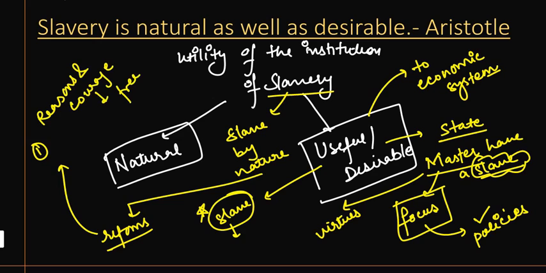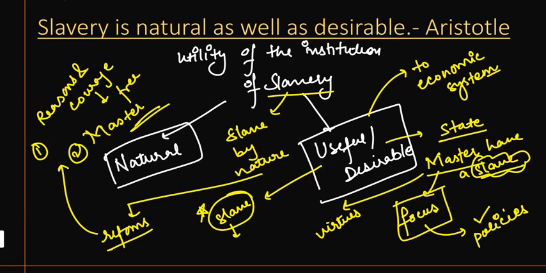First thing. Second reform that Aristotle suggests is that he was aware that slaves are not being treated properly. Therefore, he suggests that masters should treat or take care of their slaves properly.